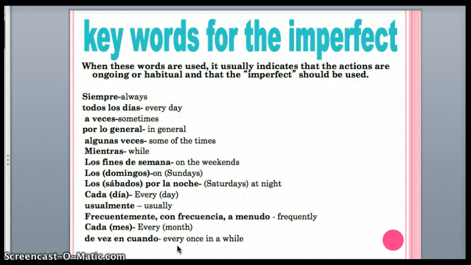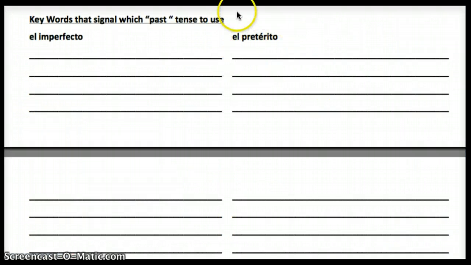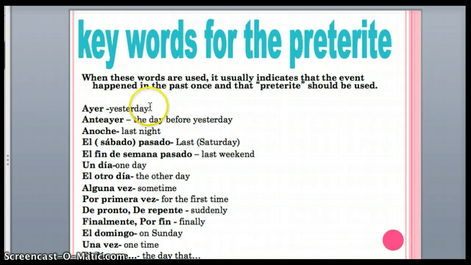Now let's look at the preterite keywords. And you're going to want to write these right here under el pretérito. So I've got ayer, that's yesterday. Anteayer, the day before yesterday. That's a great word, by the way. I'd make use of that. Anoche, last night. El sábado pasado, last Saturday. El fin de semana pasado, last weekend. That's what I was saying earlier.